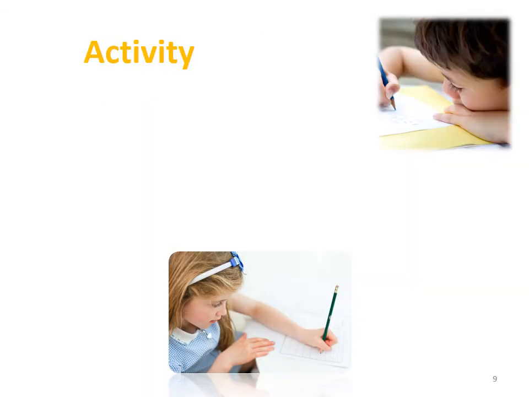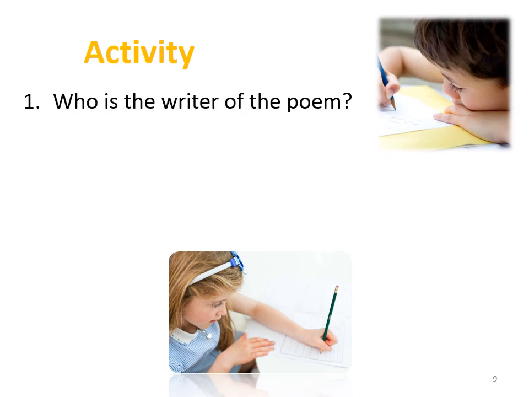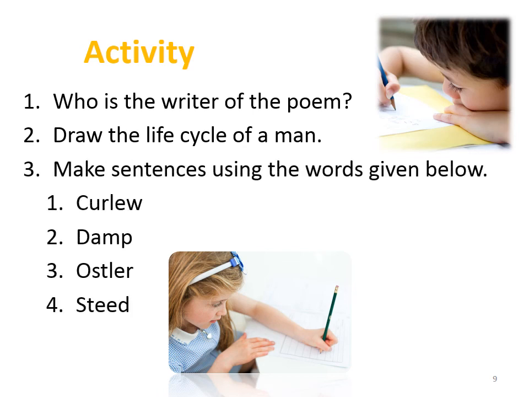Now, there is an activity. First question is, who is the writer of the poem? At the beginning of this discussion, we talked about the writer, so you can find the answer. Second question is, draw the life cycle of a man. We discussed this poem from a different perspective, and there we talked about 3 stages. So, you can draw that, the life cycle of a man. Then you need to make sentences using these words: curlew, damp, ostler, steed.